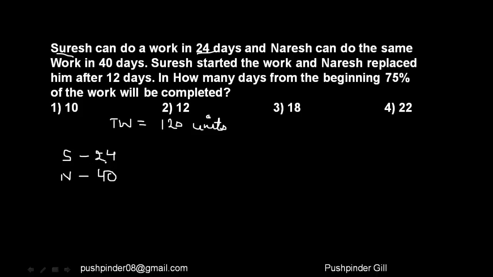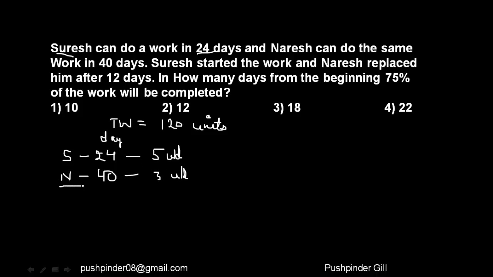So Suresh over here is able to finish the work in 24 days. That means if the work is of 120 units, he must be finishing 5 units every day. Similarly, over here, he must be finishing 3 units every day, since he finishes the work in 40 days and the total work is 120 units. So 5 units per day here and 3 units per day here.